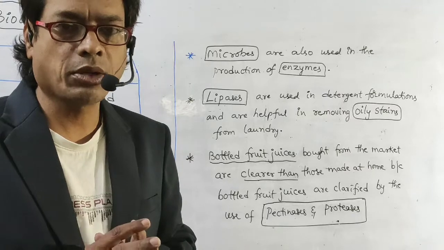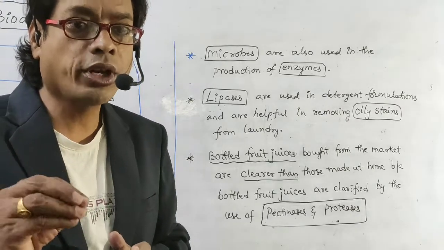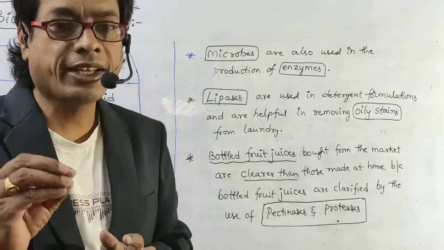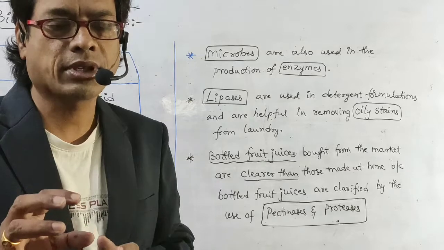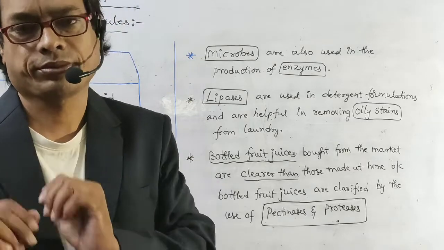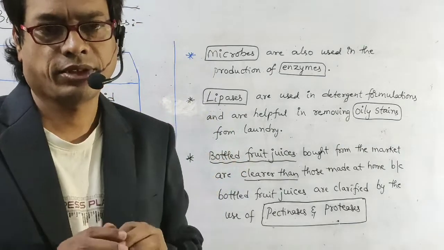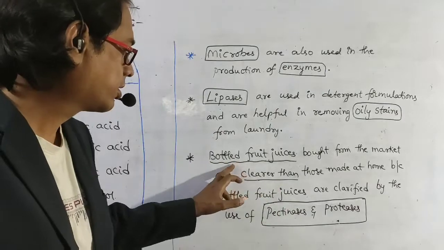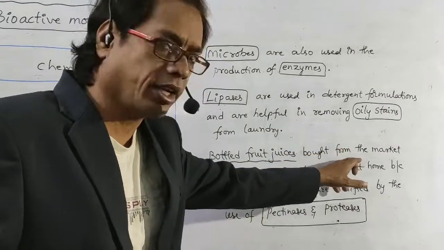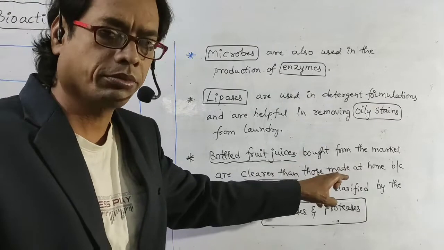Those two enzymes are nothing but pectinases and proteases. These two enzymes are not present at home. These two enzymes are present in industry. That's why bottled fruit juices bought from the market are clearer than those made at home.